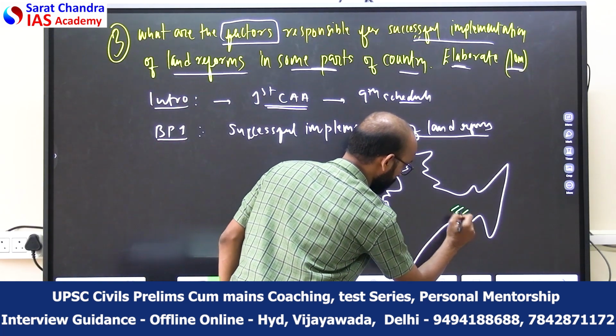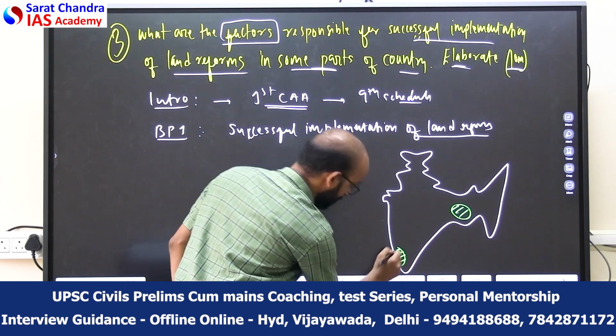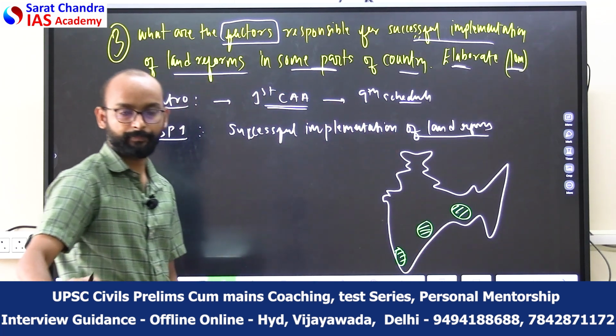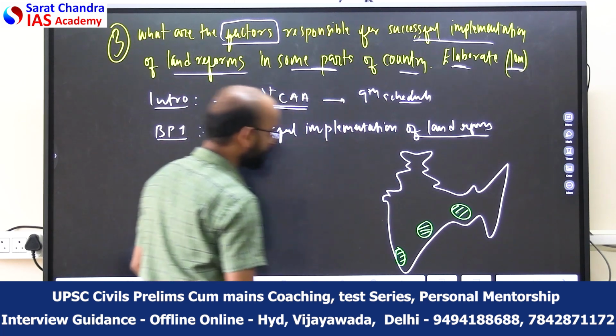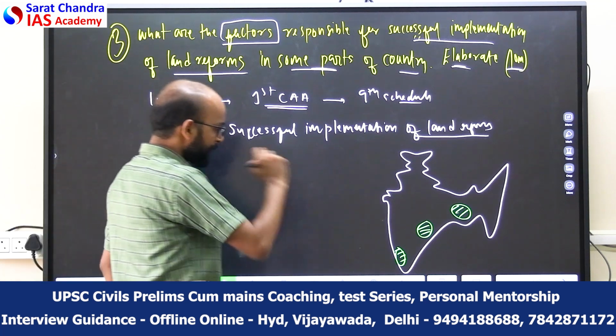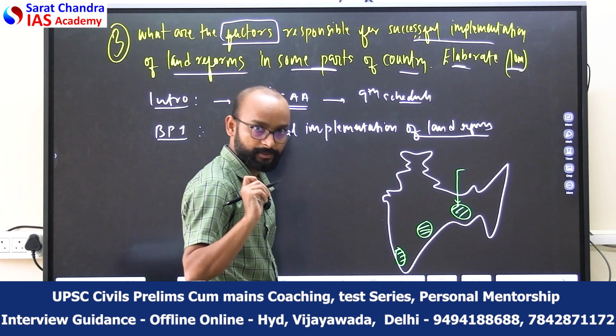For example, West Bengal, we know it was successful. It was successful in Kerala. It was successful in some parts of Andhra Pradesh also. So this way you can show that these are some parts of the country where land reforms were successful. And if you want, you can mention here only why it was considered successful.